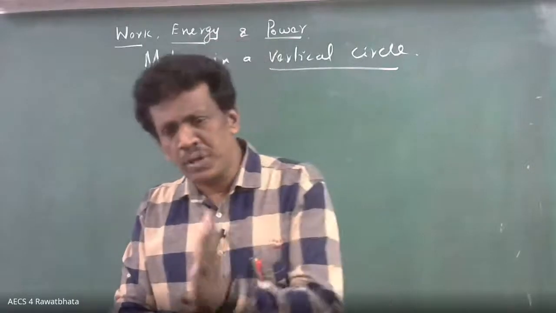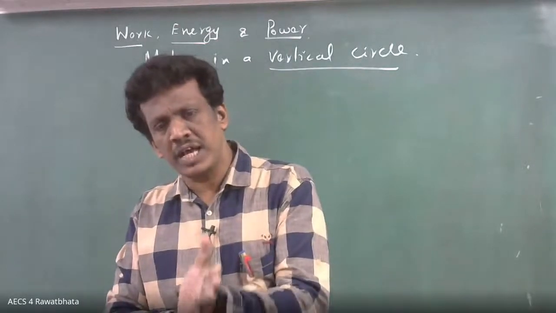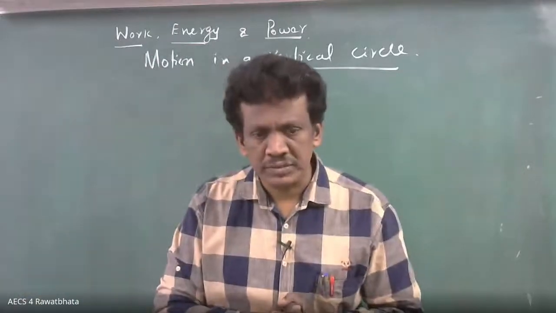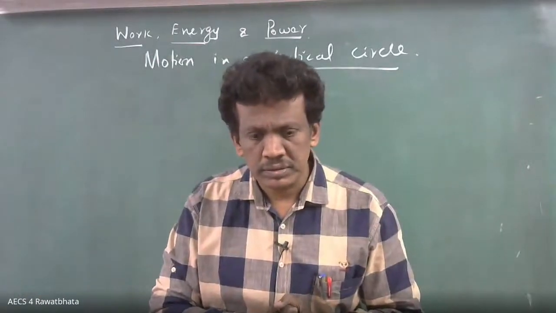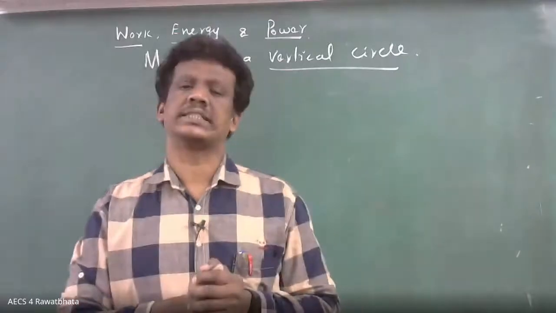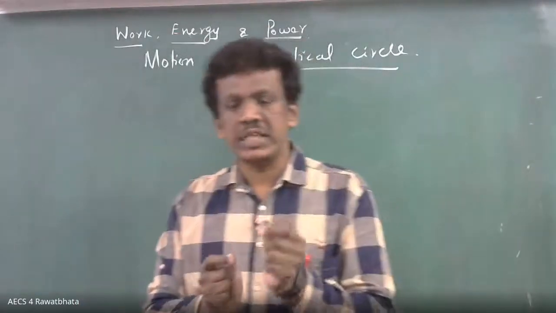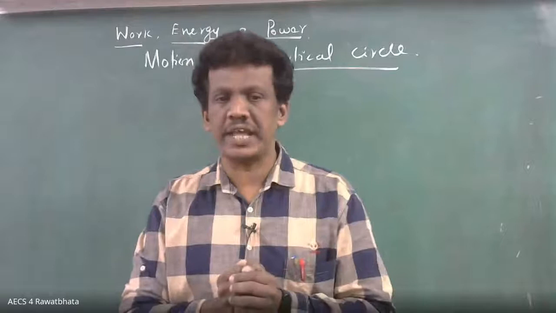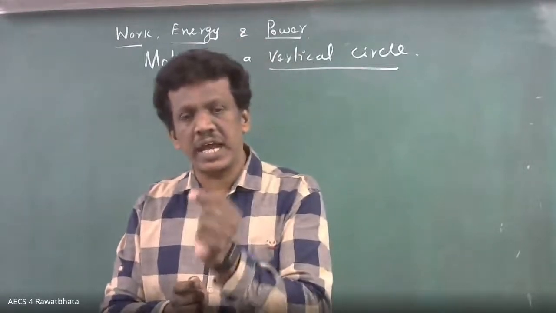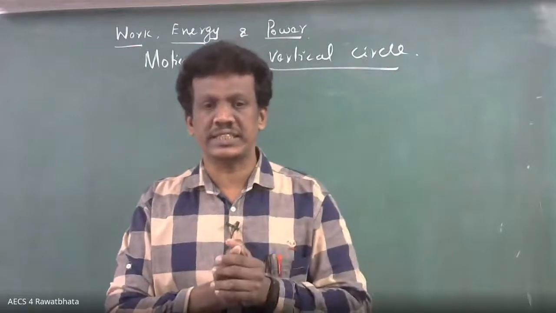Can I say uniform circular motion is accelerated motion? Yes. Why? Because velocity is not constant. Velocity is nothing but speed plus direction. Speed is constant, but the direction at every point changes.